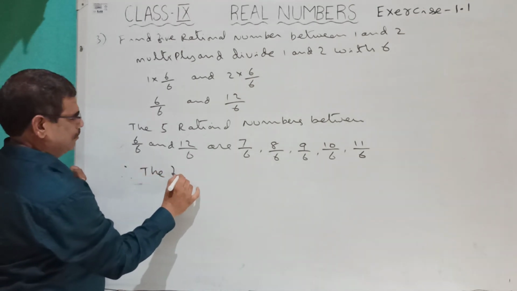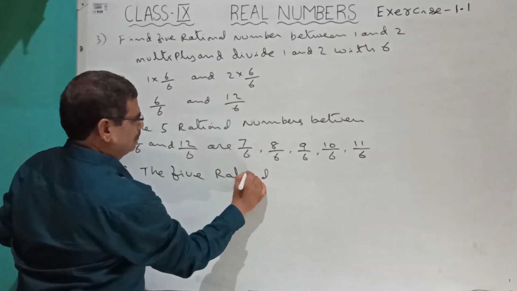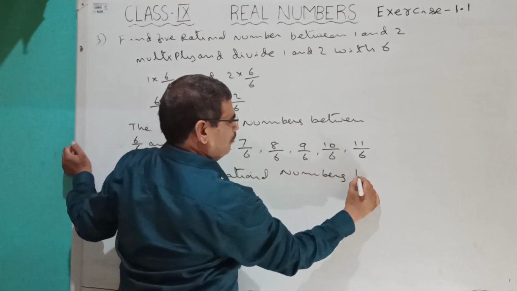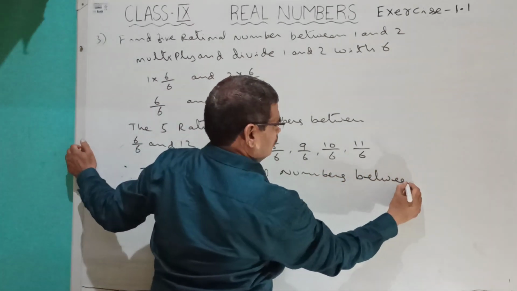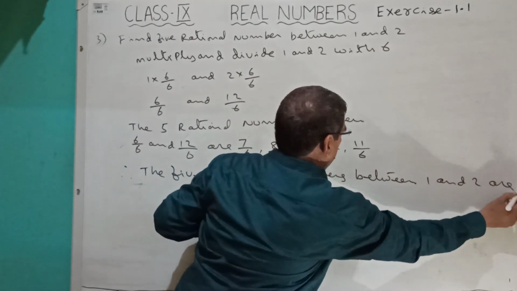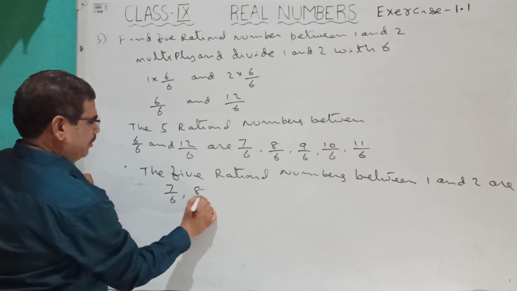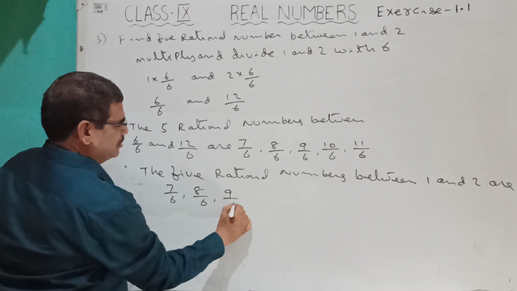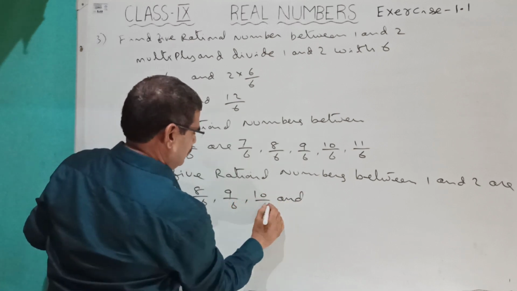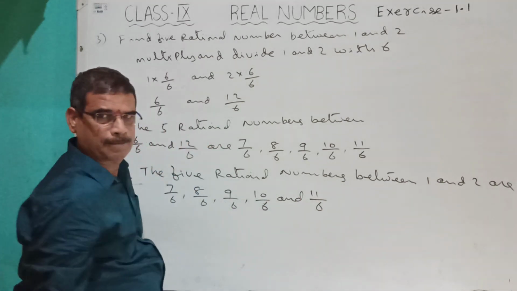Therefore, the final step. The 5 rational numbers between 1 and 2 are 7 by 6, 8 by 6, 9 by 6, 10 by 6 and 11 by 6.